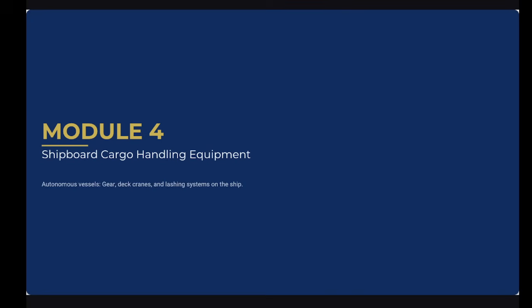So for our next topic, module 4 is about the shipboard cargo handling equipment. How do the ships manage the cargo operations when shore cranes are unavailable?